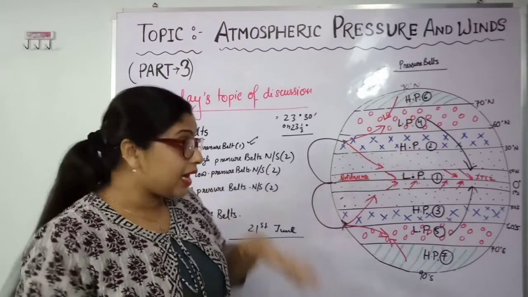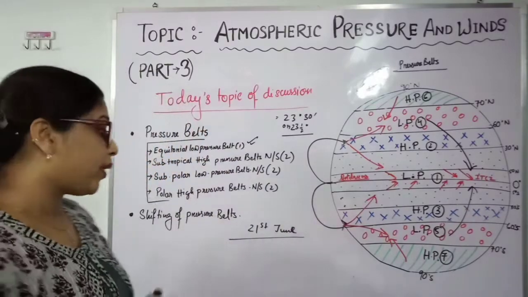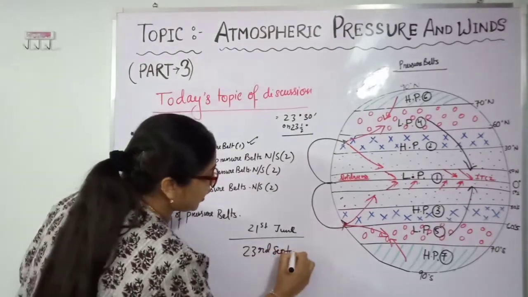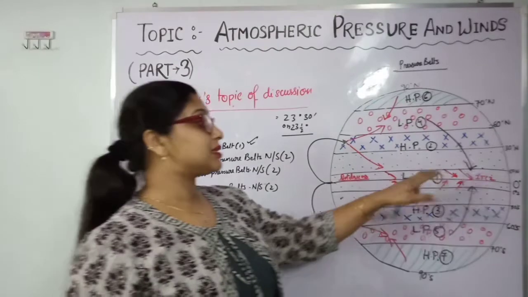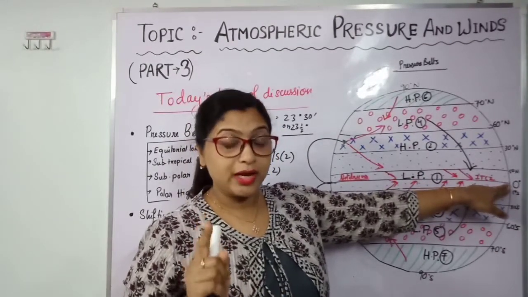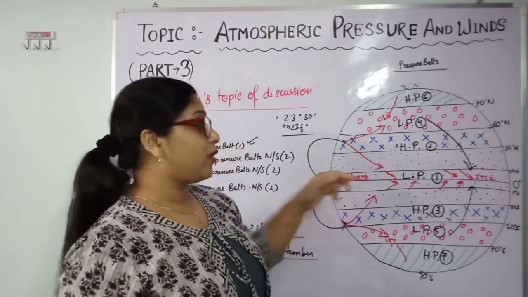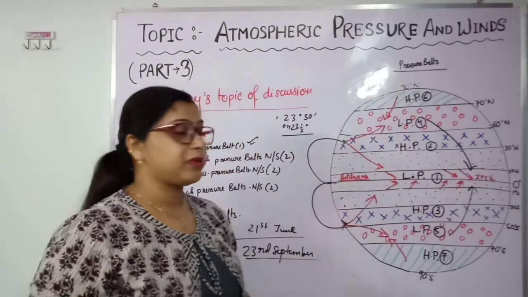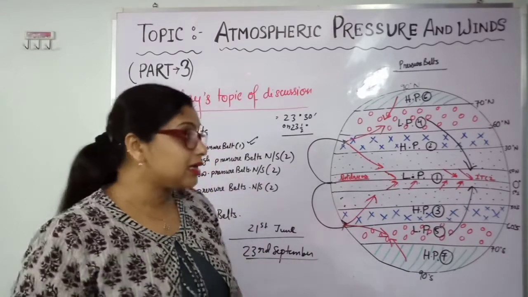Then after that the movement starts again, and on 23rd September, the autumnal equinox, the sun is rising directly over the equator. You know, equinox means equal day and night. On 23rd September, when the autumnal equinox happens over the equator, all the pressure belts come back to their own position.